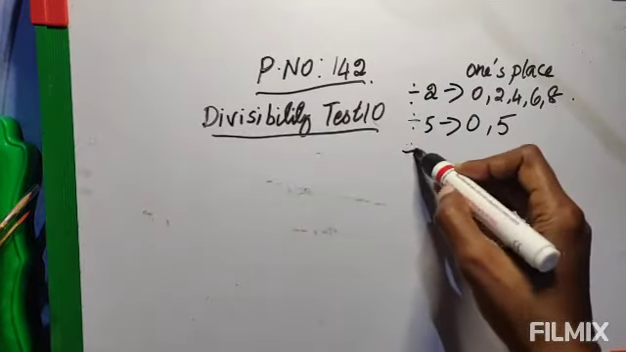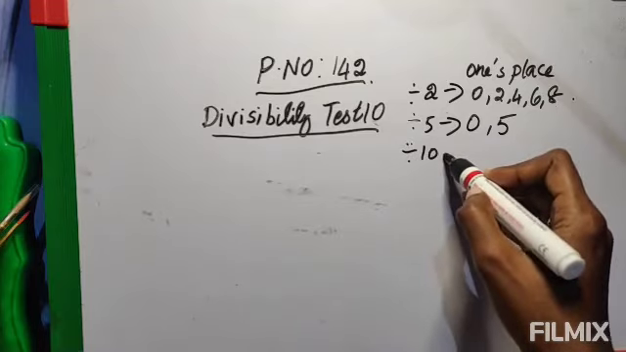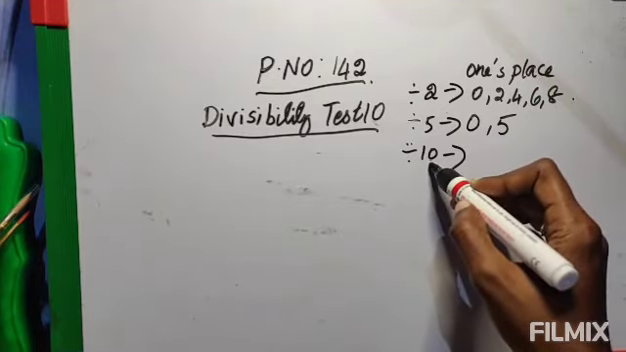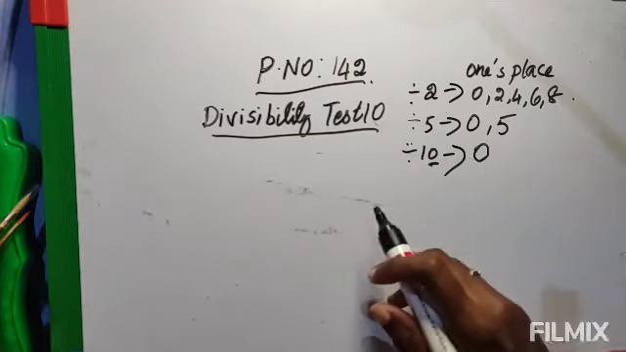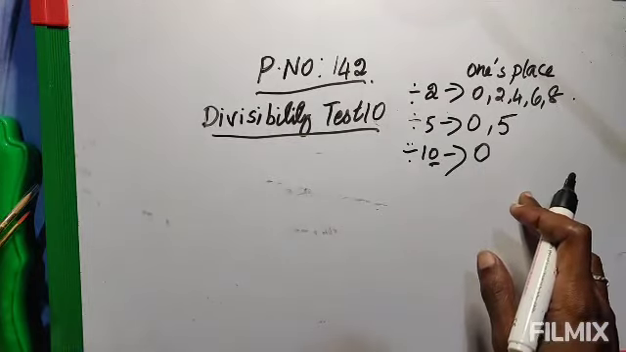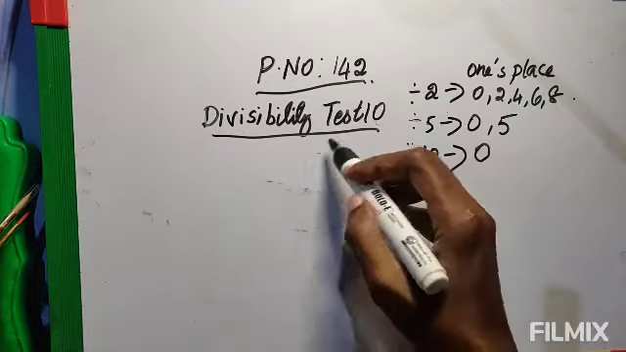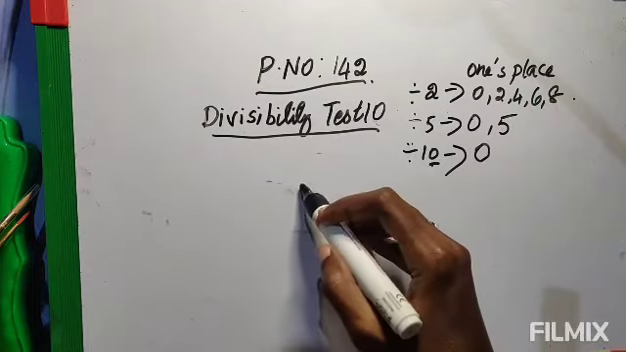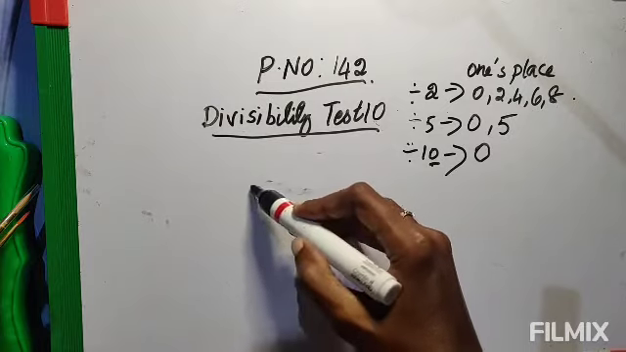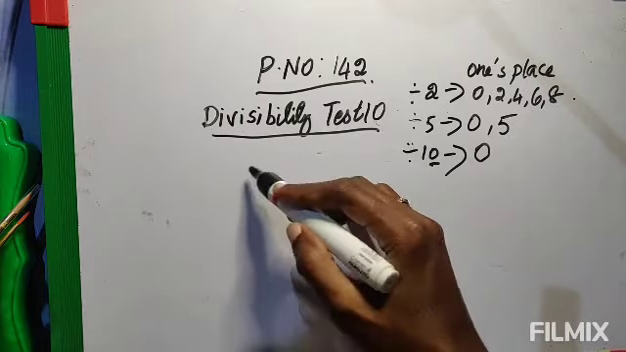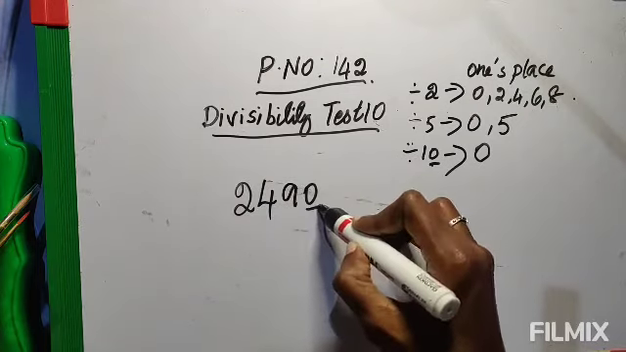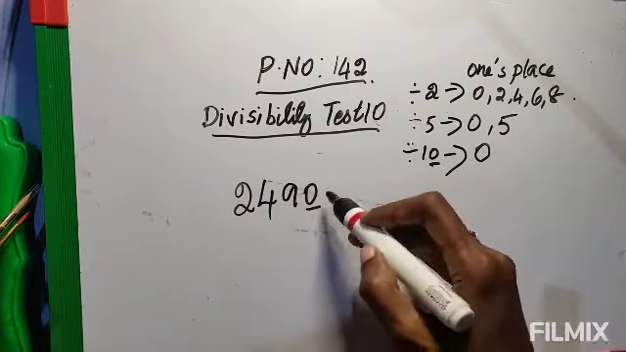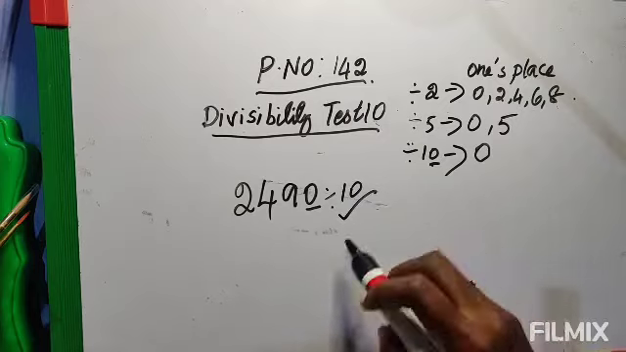Next, divisibility test by 10. Here 10 has a 0. So if the number is ending in 0, then it is divisible by 10. Let me give an example. Now 2490. So the last number is 0, so it is divisible by 10.